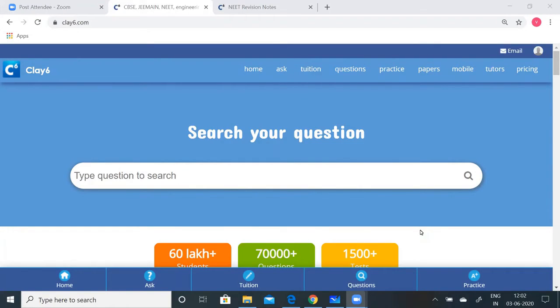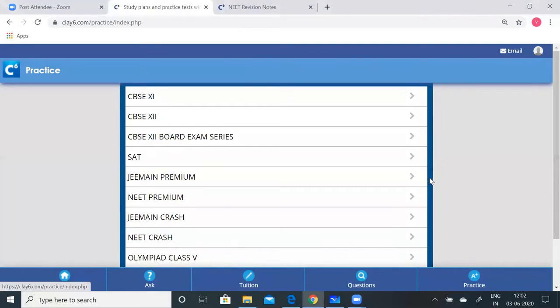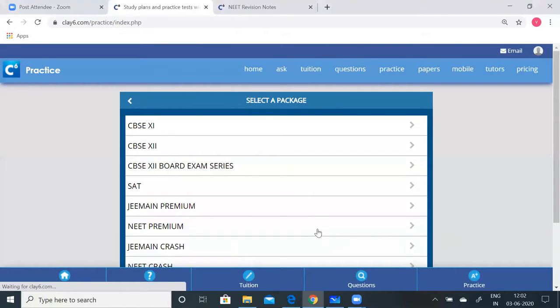Before that, let us quickly go through how to access the revision notes and the test series given by Classics. Go to classics.com. This is our home page. There you can see different icons. Click on practice. You can select the package, need premium. There you can see the revision notes.